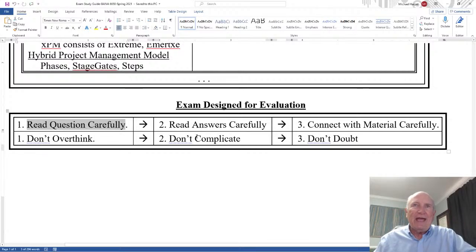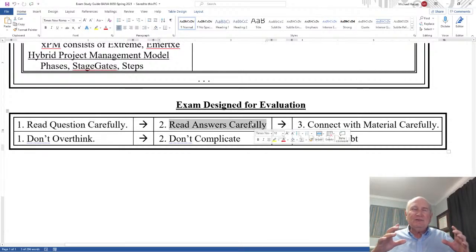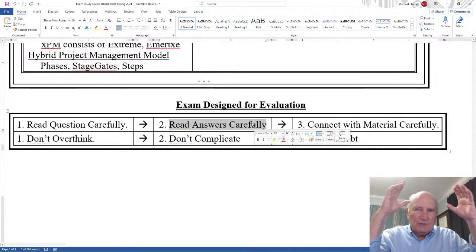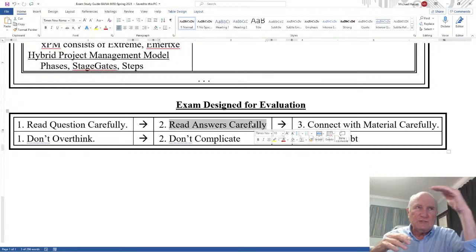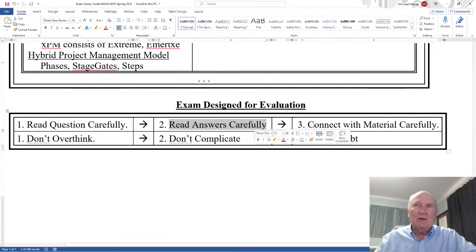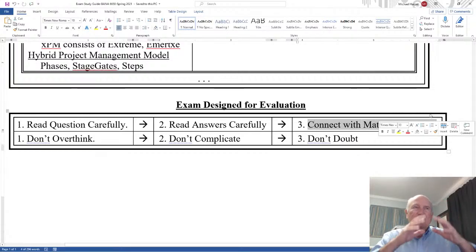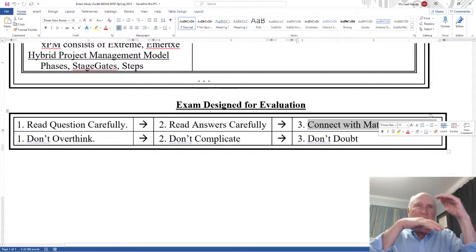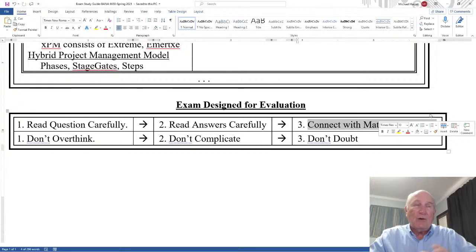Second, read the answers carefully, because the answers identify how you are to think about the question. Read the question carefully, read the answers carefully, then you can say, now I know the connection between these. Because a question can be interpreted different ways. Then you go to number 3, where you connect the material with the two. Then you go to the material, here's where it's at. And a lot of times, reading the question and answers carefully, you'll identify where the material is to answer that, or to make sure you're correct in the answer. And so then you go to the material and there's the answer.